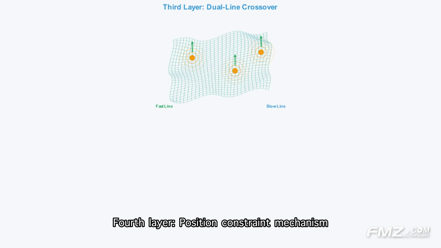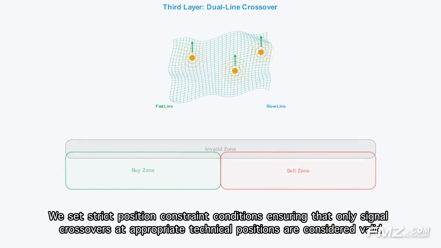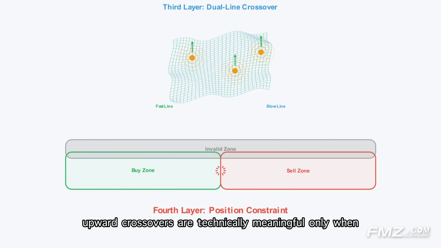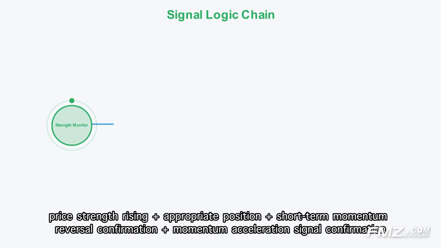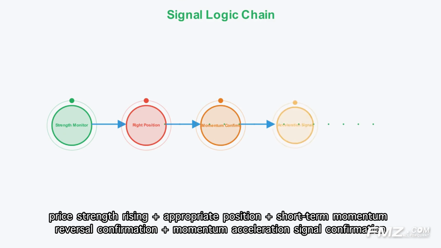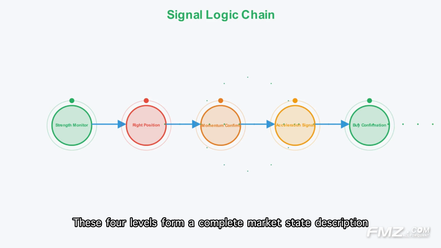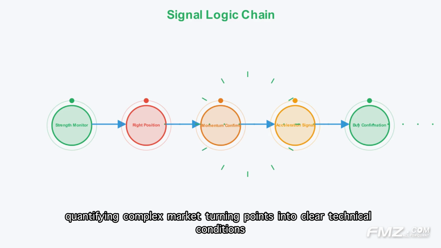Fourth layer, position constraint mechanism. We set strict position constraint conditions ensuring that only signal crossovers at appropriate technical positions are considered valid. For example, upward crossovers are technically meaningful only when the price strength indicator is at relatively low levels. The complete logic chain for buy signals is price strength rising plus appropriate position, plus short-term momentum reversal confirmation plus momentum acceleration signal confirmation. These four levels form a complete market state description, quantifying complex market turning points into clear technical conditions. Sell signals use a completely symmetrical but opposite logic structure.